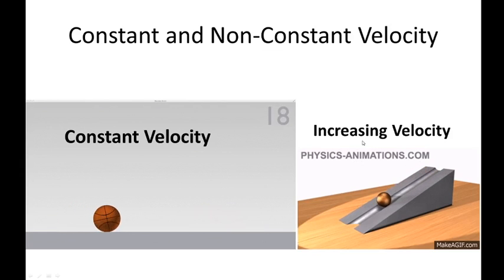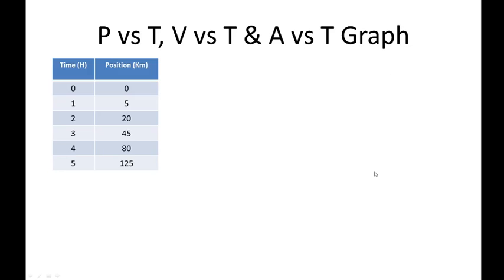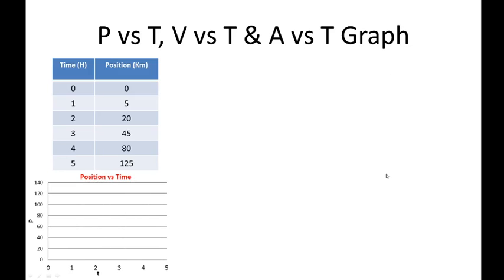And on the right, we have here a motion of a metal ball rolling down an inclined plane. So if you observe, its velocity is slowly increasing. So if you recall our previous topic, this one is in seconds, and this one is in meters. So we have here a table of data from a motion of an object. We'll consider the one having an increasing velocity. So it will have a graph that looks like this one.